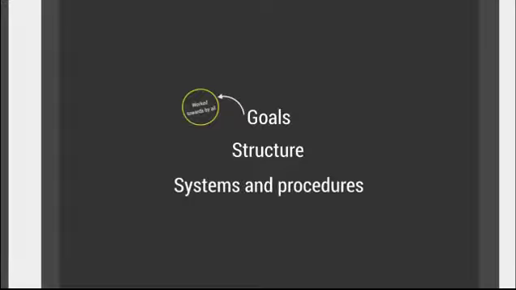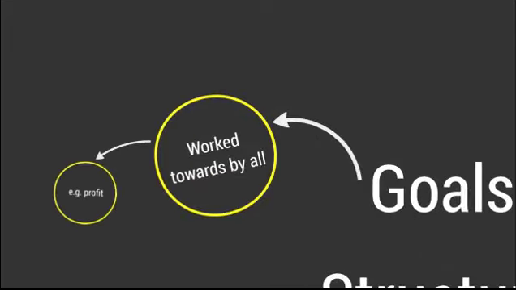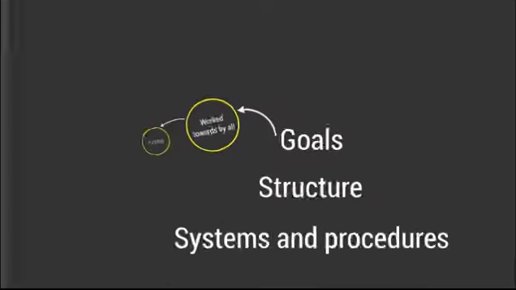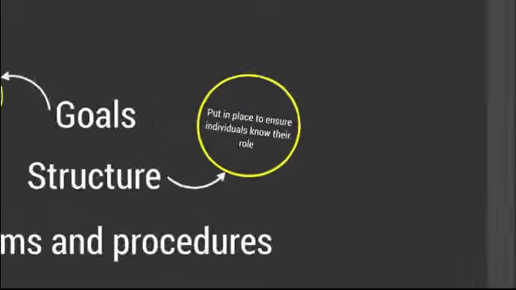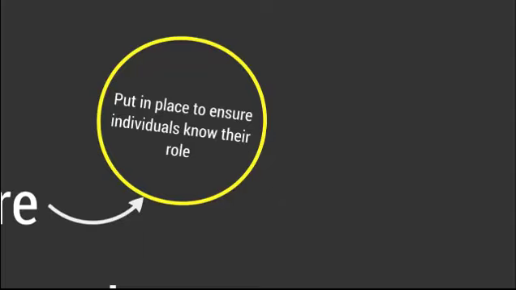These are things which are worked towards by all of the members of the organisation. An example of this might be profit. In most businesses, the main goal of the business is to make profit. However, to do this, all organisations also need structure. Now, these structures are put in place to ensure that individuals know their role and they know what they're supposed to be doing. For example, there might be an accounting team who will do all the accounting for the organisation.